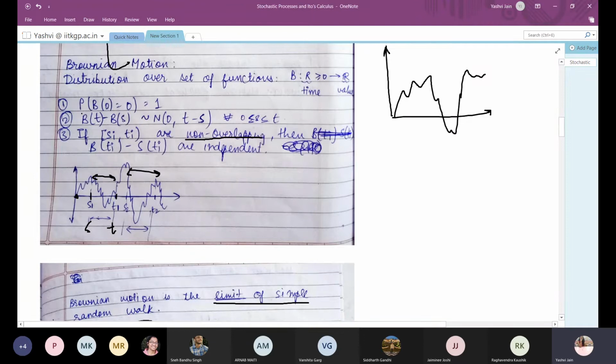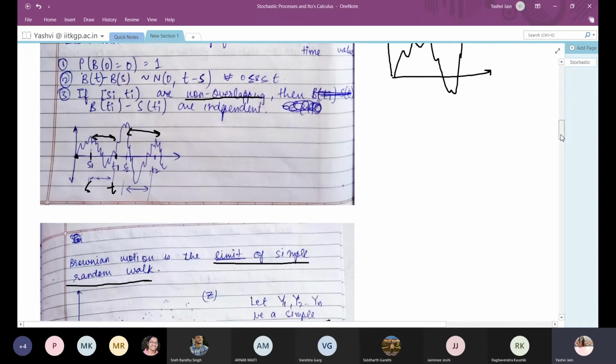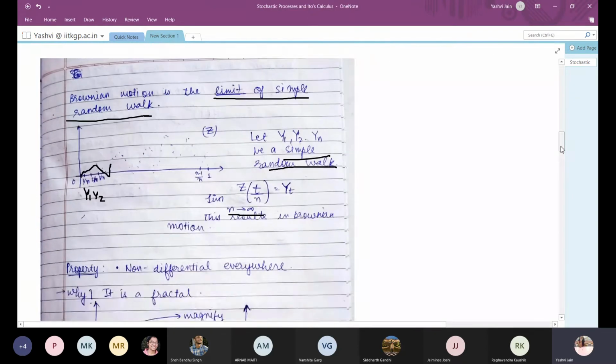So if two time intervals are non-overlapping, then the value of the Brownian motion has to be independent, because this follows a random process which, in our example, is assigned the value using a coin toss. So even if we know 1,000 data of the coin toss, we can never predict the 1,001st coin toss with 100% surety. That's why, even if we know the past, we cannot predict the future in a Brownian motion.